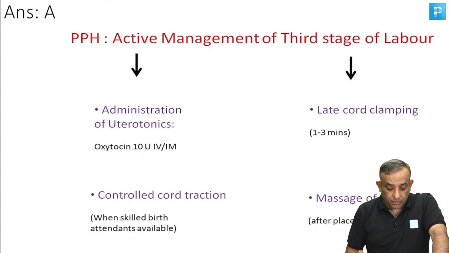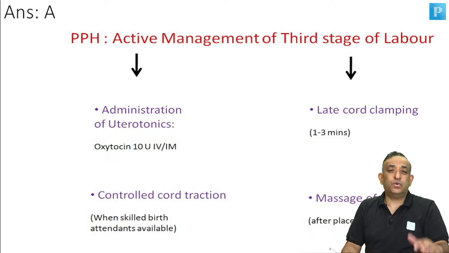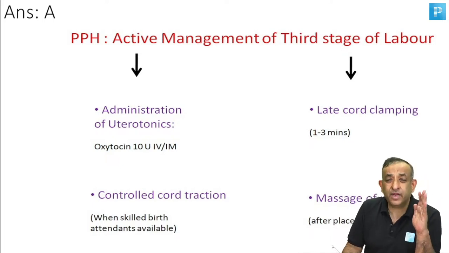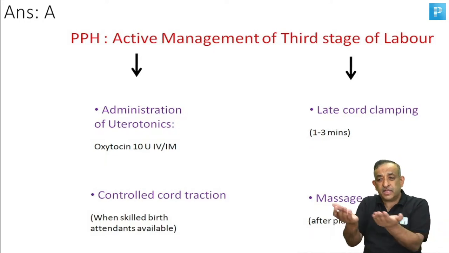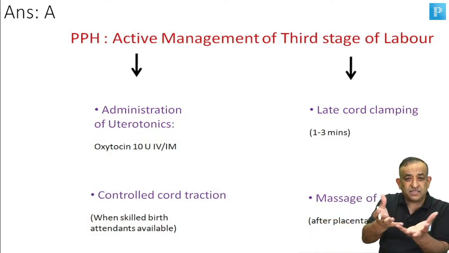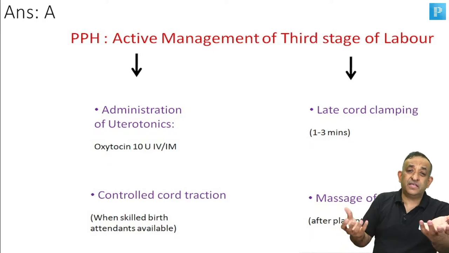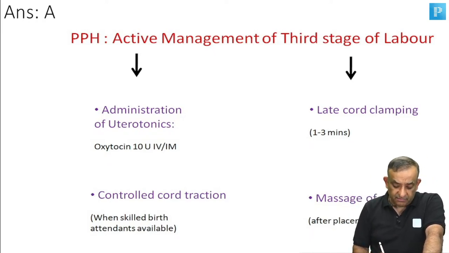Now, something I want to tell you about PPH management. Late cord clamping is at least 30 seconds, but most of us are doing 1 minute. So at least 1 minute you should be doing. All pediatricians are very happy. The moment the baby comes out, keep the baby a little lower than the body of the mother, so that some placental blood comes to the baby and his hemoglobin improves by 1 gram percent.